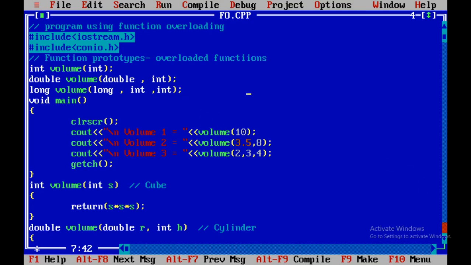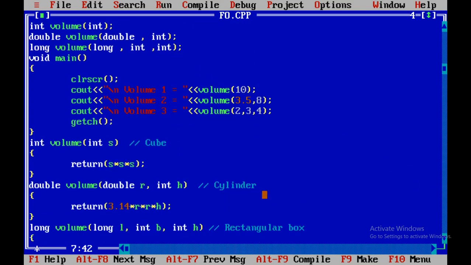Now look at the code for volume. Int volume int s. This volume function we will use to calculate the volume of a cube. As we know, for a cube, length, width and height, all sides have the same length. So the volume equation of a cube is side cube, and as all sides are the same, a single parameter is sufficient.